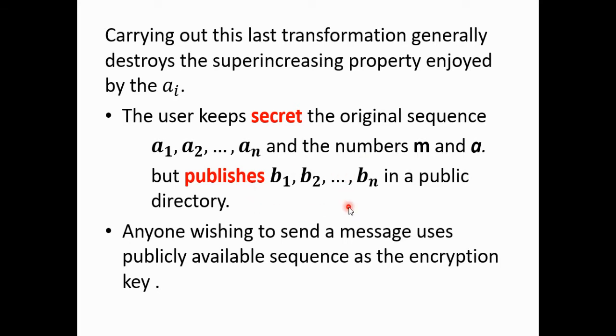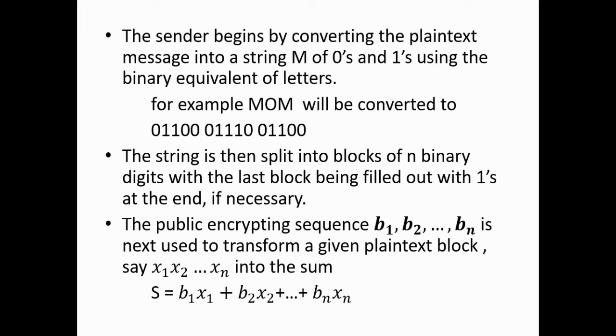The sequence A1 to An is super increasing, but the B sequence may not be super increasing. This can be seen by anyone. Anyone wishing to send a message uses the publicly available sequence B1, B2, ..., Bn as the encryption key. The sender begins by converting the plaintext message into a string of zeros and ones using the binary equivalent of letters. For example, if we have the message mom, M-O-M, then M will be converted to binary.